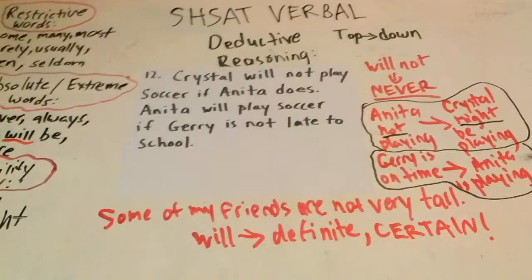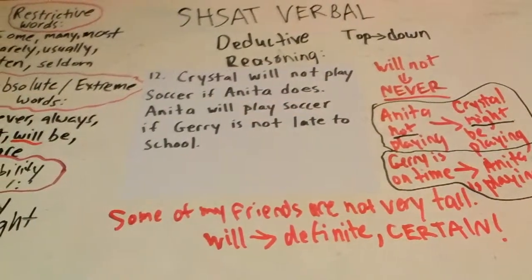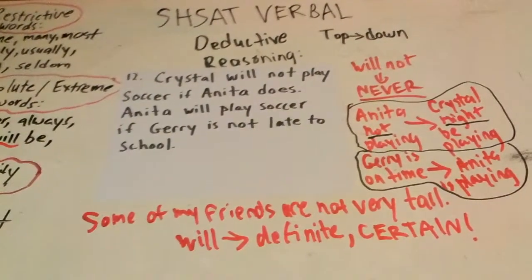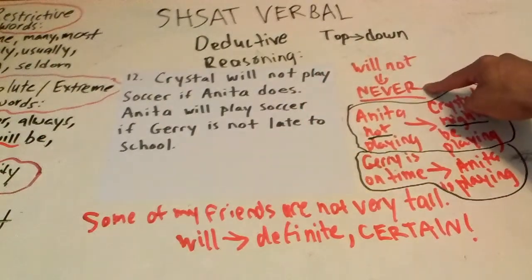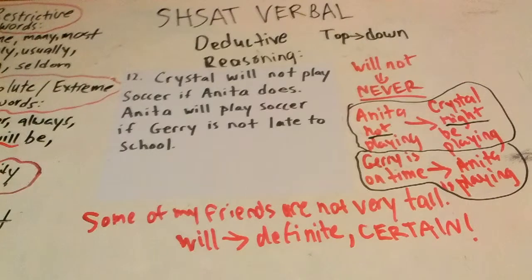And we were able to detect it because I gave you that list, right? Will is a word that refers to absolutes. See? Alright, good. So, we made our complementary sentences. We saw that the word will not means never. And we saw that the word will means definite. And let's look at our choices and think about them together.